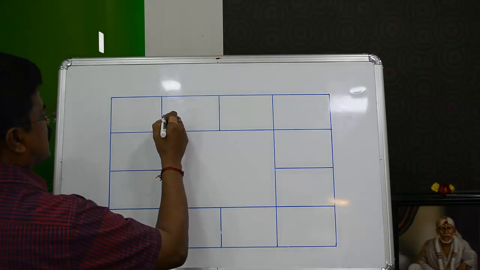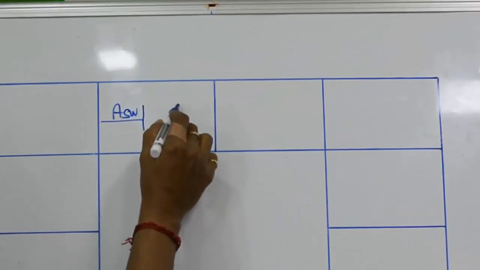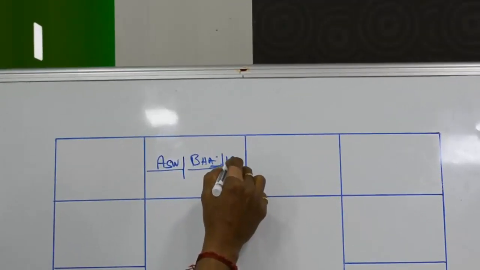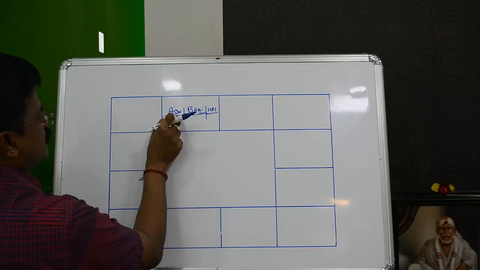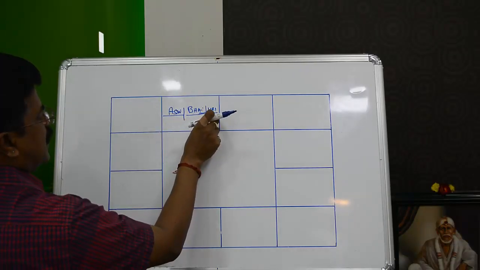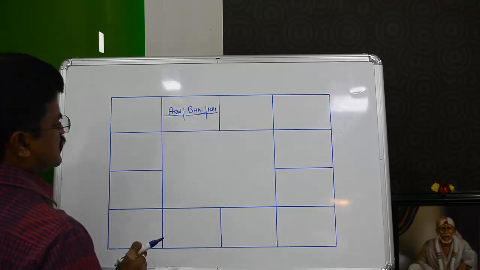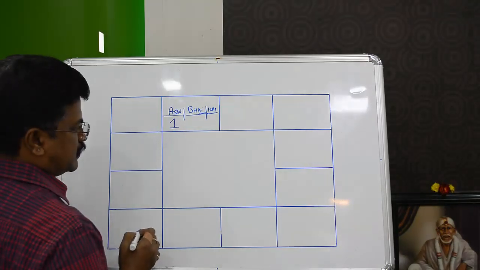Suppose your star is Ashwini. It is somewhere here, and Bharani is here, and Kritika, one part of it, is here. The 4 padas of Ashwini are here, the 4 padas of Bharani are here, and Kritika first pada is here. The star number of Ashwini is number 1.